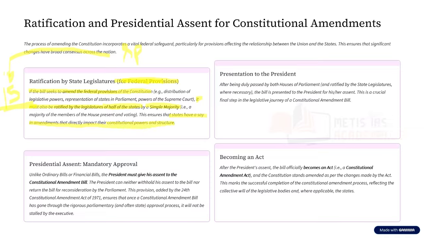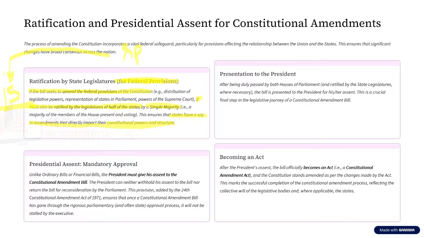In simple words, for constitutional amendments that are not going to impact federal provisions, only a special majority is sufficient. But for a constitutional amendment that is going to impact the federal provisions, it has to be passed through special majority in both the houses of the parliament separately, plus it has to be ratified by more than half of the state legislatures through simple majority.